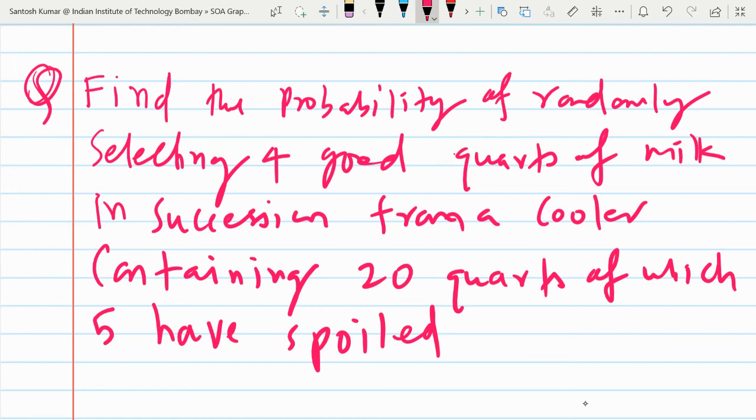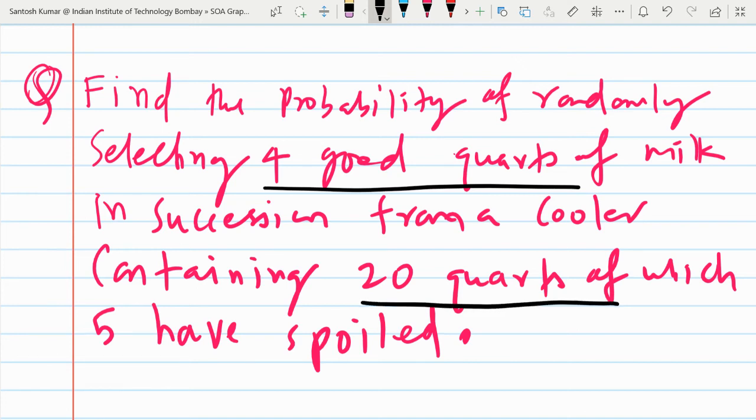Okay, so you may think of this. So question is, what is the probability of randomly selecting four good quarts of milk in succession, like one by one, from a cooler containing 20 quarts of which 5 have spoiled. So 5 have spoiled. So how many are good?